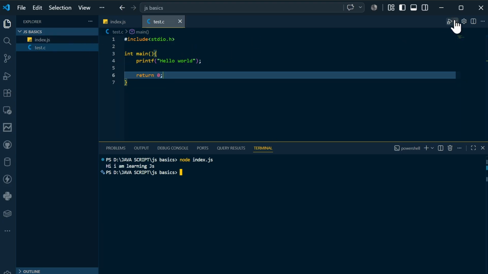If you want to run this, you can simply write gcc, and after gcc you can mention the file name test.c. You can see after running gcc test.c you got an executable file, which is compiled. First of all, I will explain what is meant by compiled and what is meant by interpreted language.